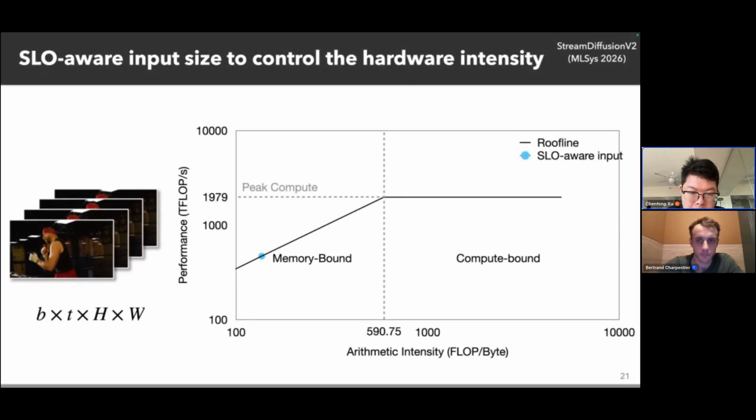And we try to resolve this problem by proposing an SLO-aware method. Here, we try to control the input size to adjust the hardware intensity. Specifically, instead of dealing with a whole large chunk of fixed-size input, we control the number of frames to be small enough, and we can dynamically adjust the batch size. This enables the whole pipeline to have flexible computational intensity on the roofline model as shown here. You can see that we can adjust the input size so the algorithm intensity can transfer from memory bound to compute bound. We can make them dynamically adjustable.